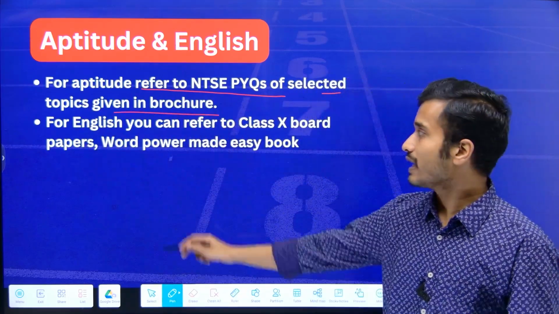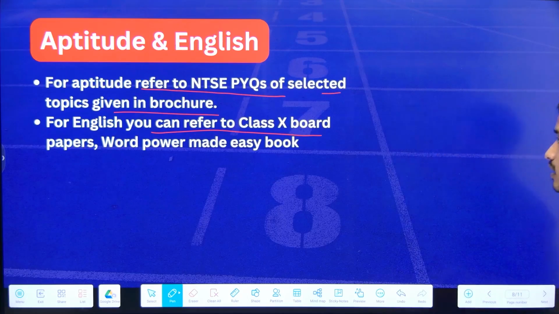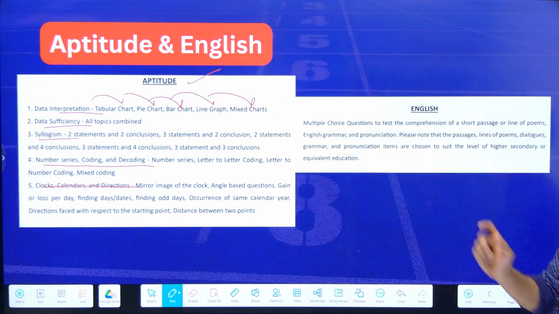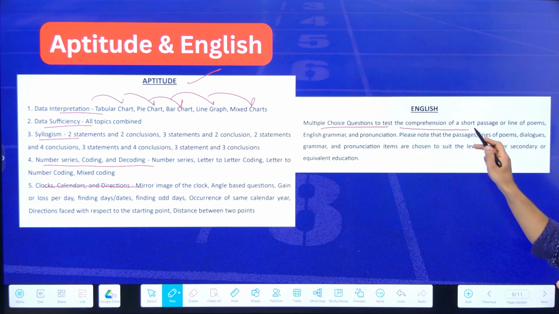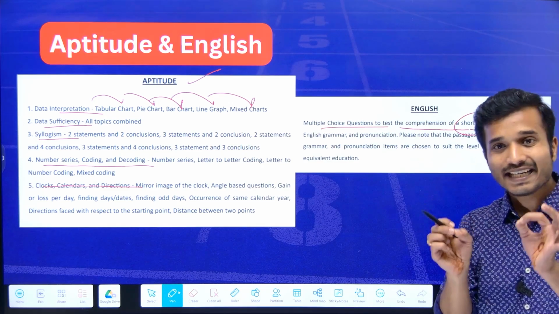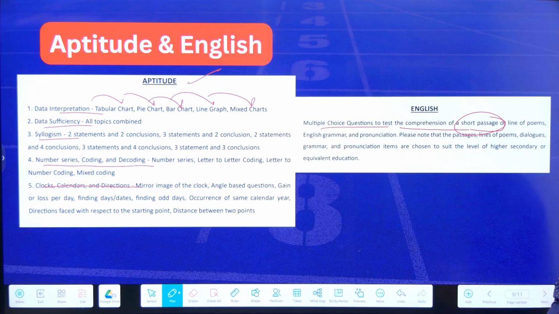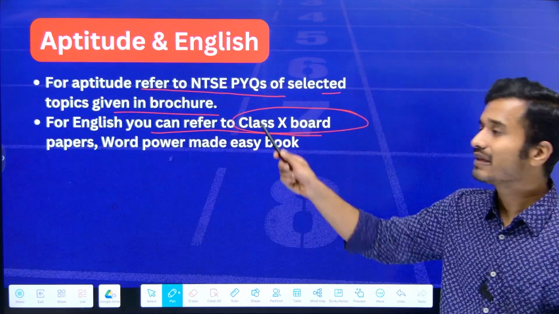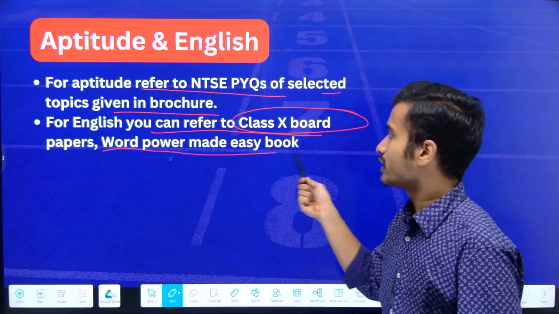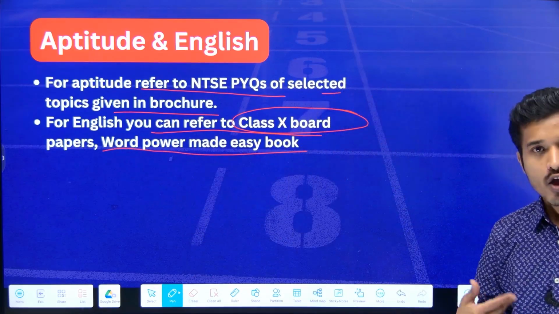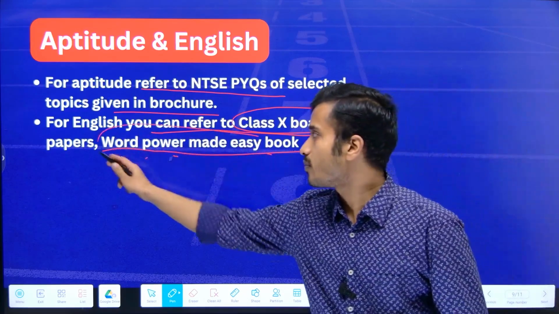And for English, you can refer to your class 10th board chapters, because if we look into the syllabus given in your brochure, you will find multiple choice questions to test the comprehension of a short passage. So basically, reading comprehension type questions are asked in your English section. That can be practiced from your class 10 board papers, either sample papers or official papers. And one book which I will suggest you to practice vocabulary is Word Power Made Easy. You can refer to this book also.